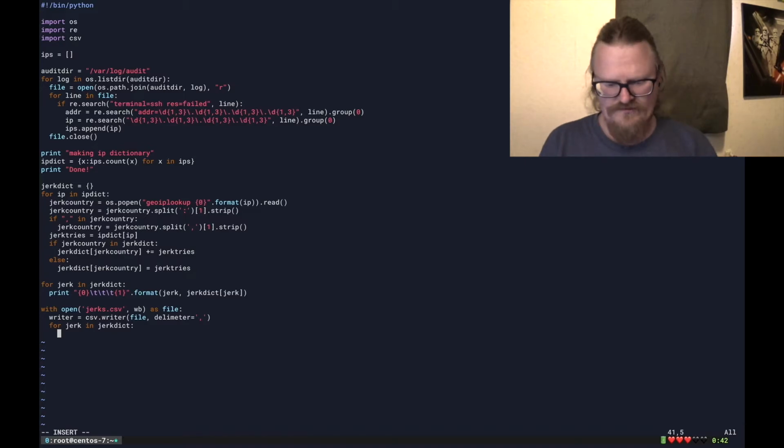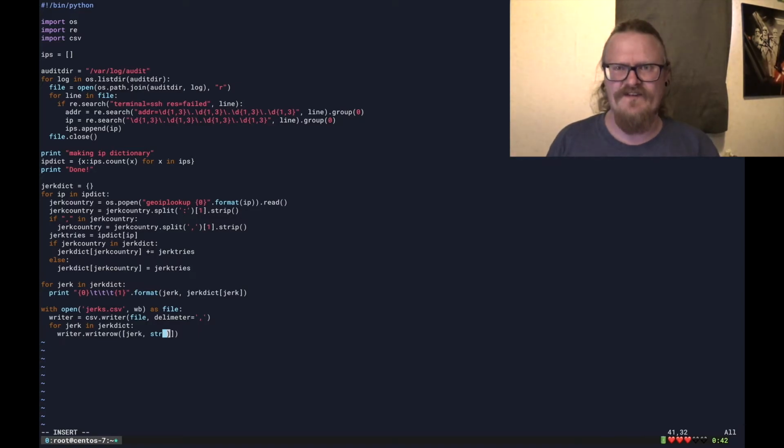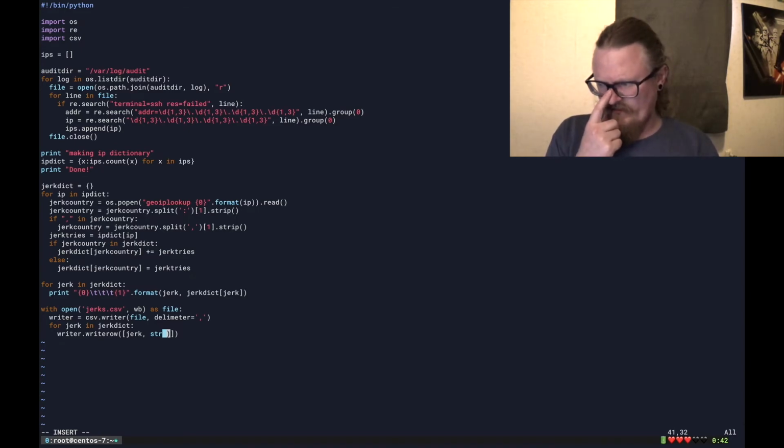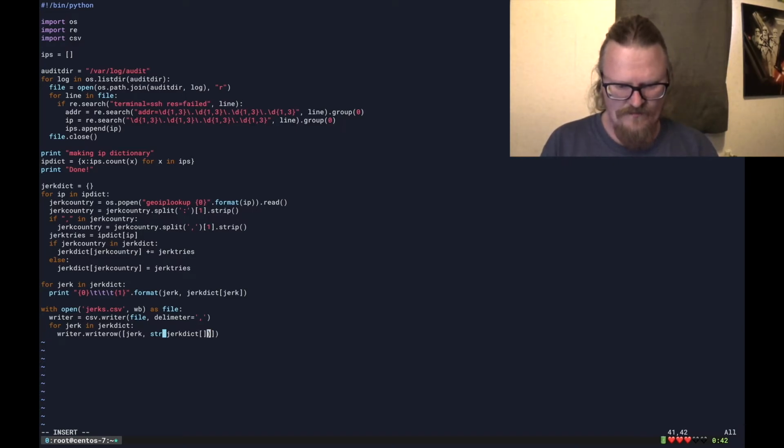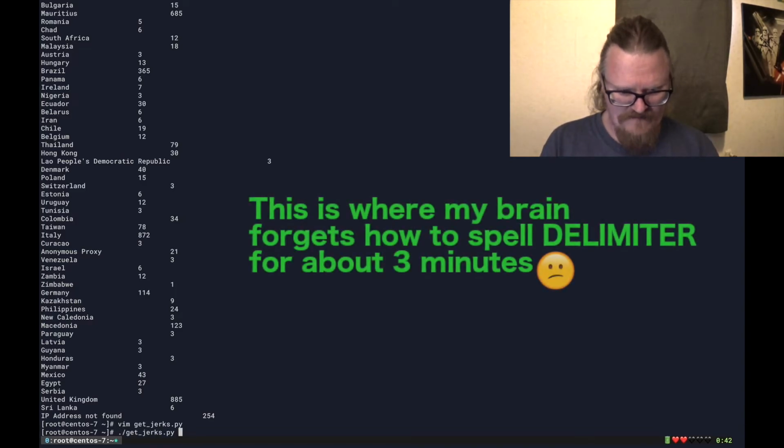Let's see, writer dot write row, and this has to be an array because I want to put multiples in there. Our jerk and the value, right? Let's make sure that that's a string because if I remember correctly, putting integers directly into CSV files through the CSV writer used to make it go wrong. See how I keep putting jerk. I think. Let's try it again.